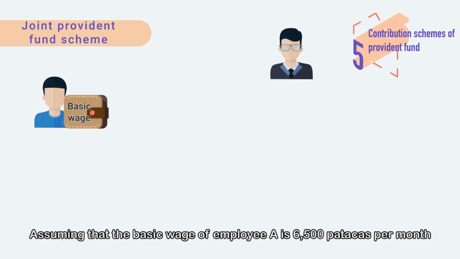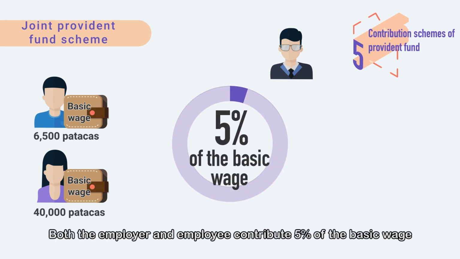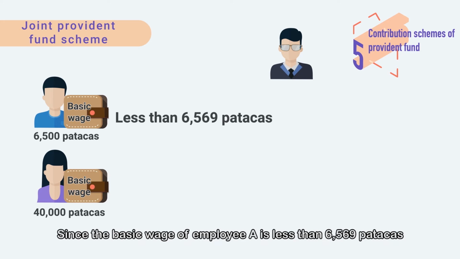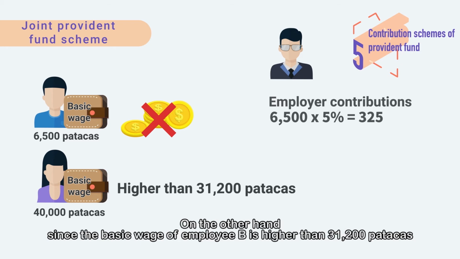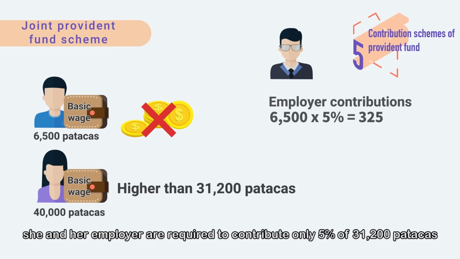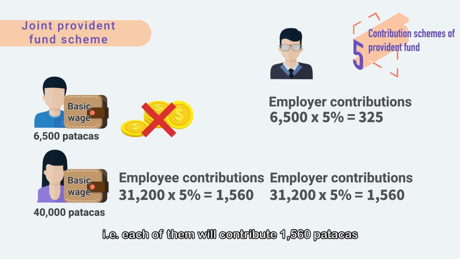Assuming that the basic wage of employee A is 6,500 patacas per month and employee B is 40,000 patacas, both the employer and employee contribute 5% of the basic wage. Since the basic wage of employee A is less than 6,569 patacas, he is exempt from paying contributions, but his employer is still required to make contributions for him in the amount of 325 patacas. On the other hand, since the basic wage of employee B is higher than 31,200 patacas, she and her employer are required to contribute only 5% of 31,200 patacas. In this example, each of them will contribute 1,560 patacas.